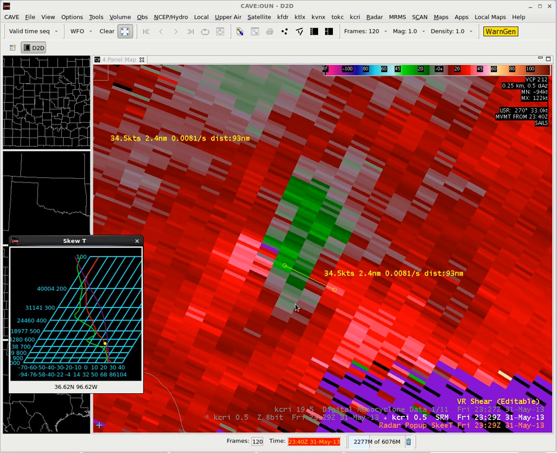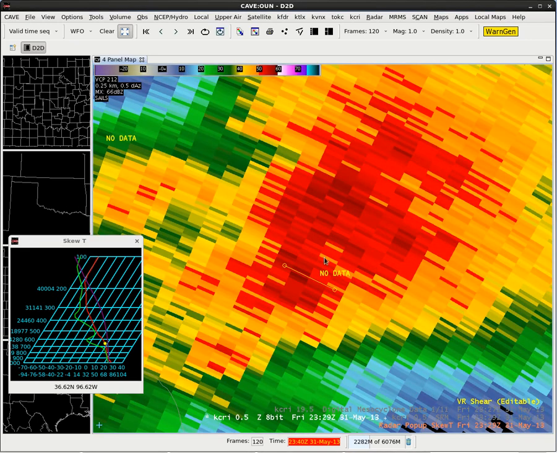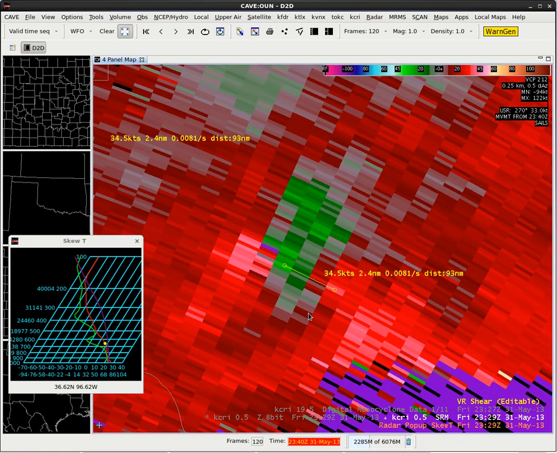Moderate to strong rotation at long range. If the environment's very favorable, then perhaps, but we don't have the typical hook echoes and other things that we can see at closer ranges. So this is a fairly common signature at long range, with a high false alarm rate, but at least we can get a sense for the rotational velocity that we are in the moderate to strong category, and we do need to watch this carefully.